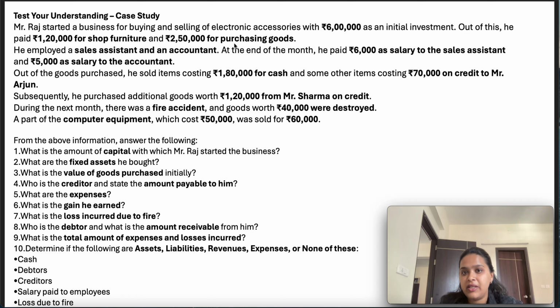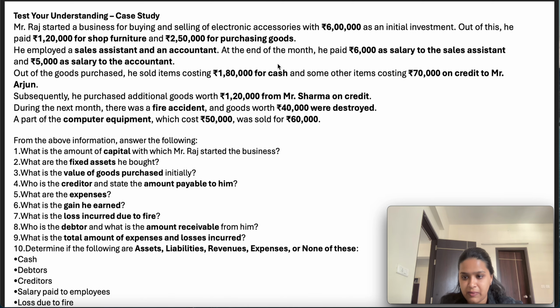Further, he has purchased some goods. Goods is an inventory. He employed a sale assistant and an accountant. It's not possible for him to run a business without anyone, so he hired a sale assistant and an accountant. Both are employees for him, and whatever he paid to them is considered wages or salaries. At the end of the month he paid 6,000 as a salary to the sale assistant and 5,000 as a salary to the accountant.